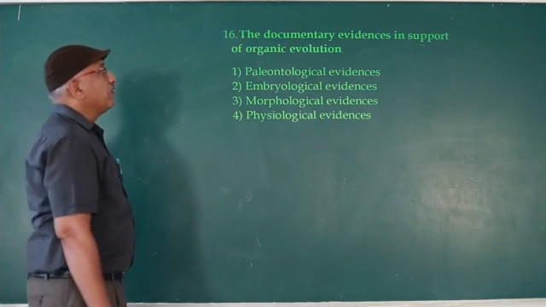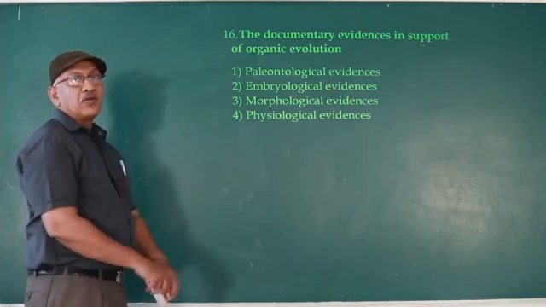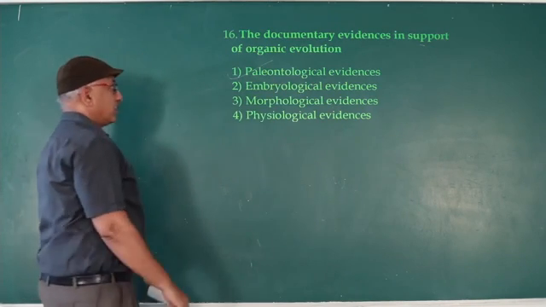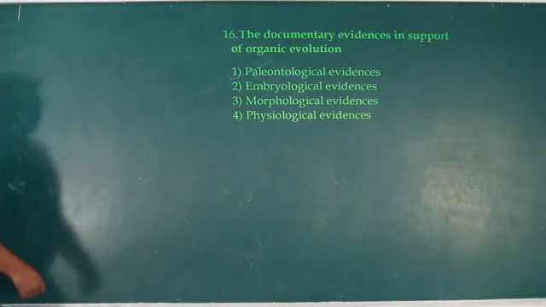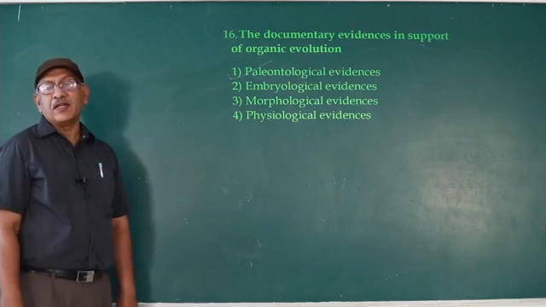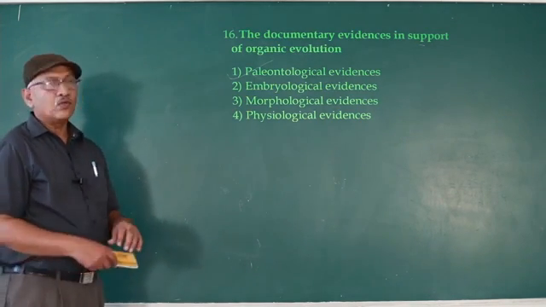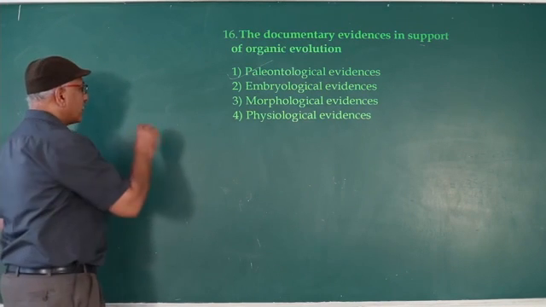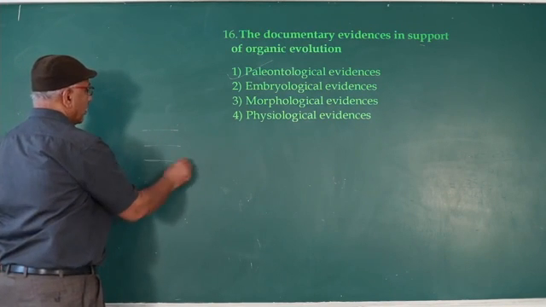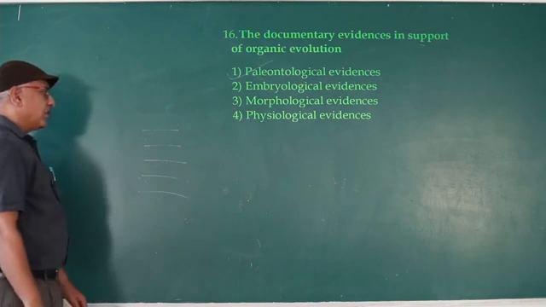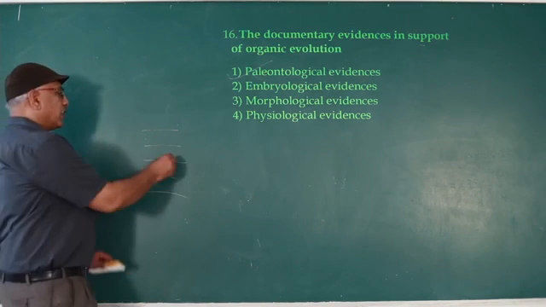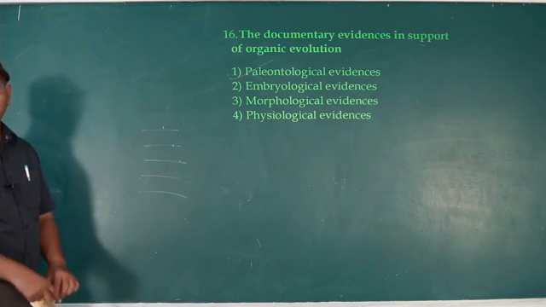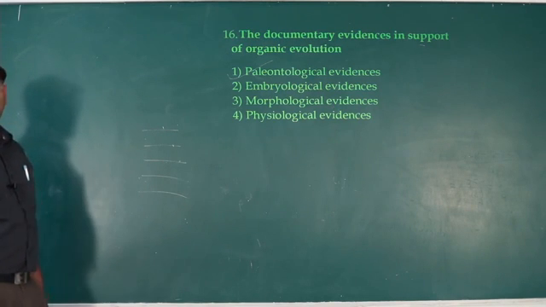The documentary evidence in support of organic evolution is paleontological evidence. Documentary evidence means strong evidence. Why? The paleontologist considered Earth as a book, sediment layers as pages, and fossils present in the sediment layers as letters. That's why it is known as documentary evidence.